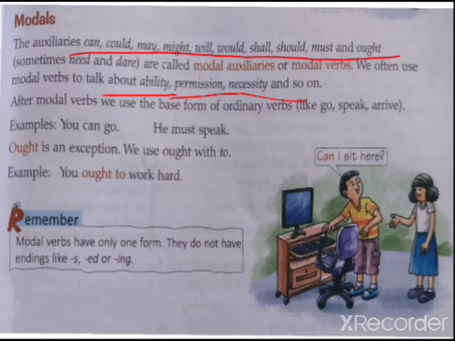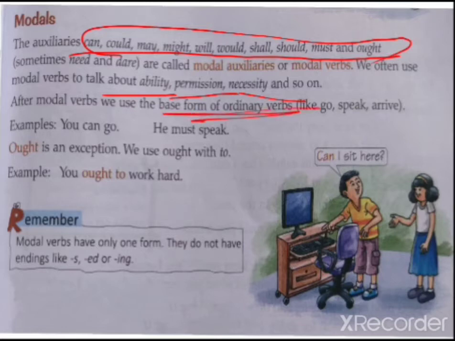After modal verbs, we use the base form of ordinary verbs like go, speak, arrive. Remember one thing: when we use these modals, we use the base form of the verb, like go, speak, sleep.